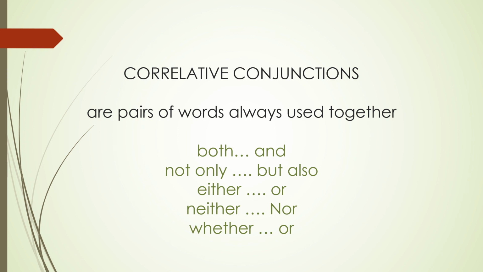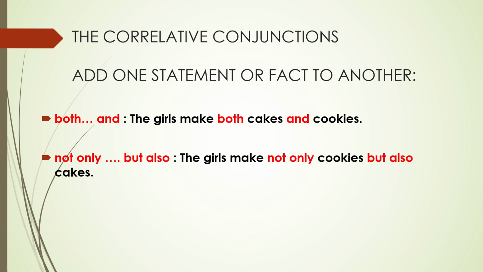Alright, now children, the third part of conjunctions are our correlative conjunctions. They are pairs of words which are always used together. Alright? These pairs are both and, not only, but also, either or, neither nor, whether or, and so on. Okay, the correlative conjunctions are used in two ways. One is when we have to add one statement or fact to another. Like, the girls make both cakes and cookies. In this, the girls are making both things, isn't it? Cakes as well as cookies.